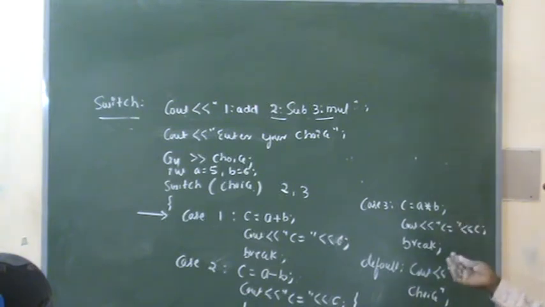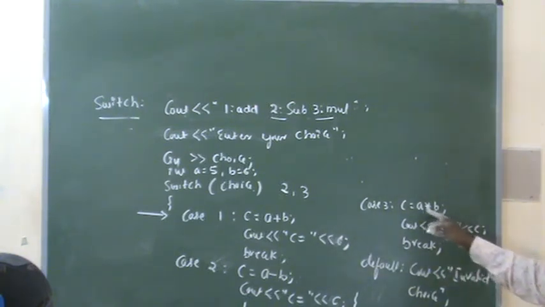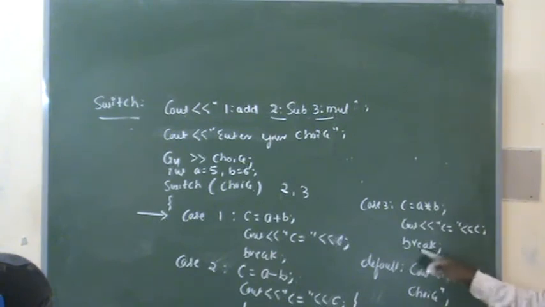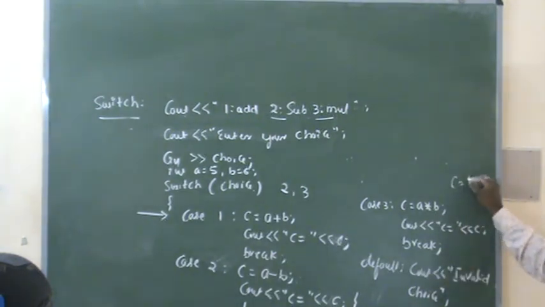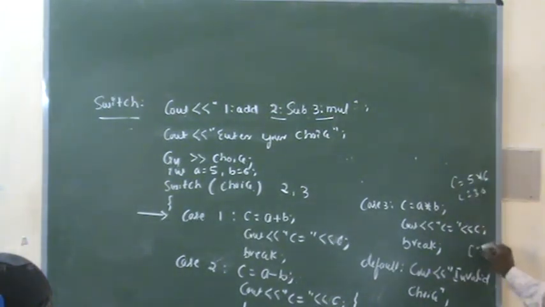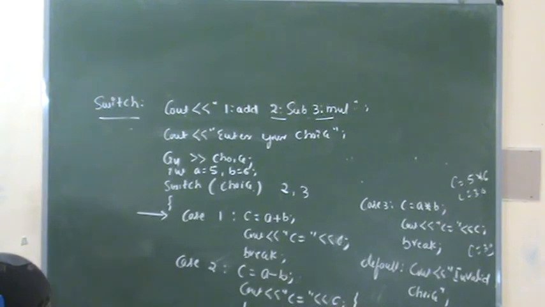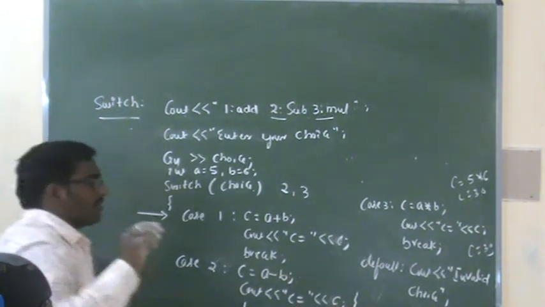Now what are the statements related to the third case? C is equal to a star b, cout C, and break. Now C is equal to 5 into 6, so C is equal to 30, and it will print C is equal to 30. Again it will execute the break statement to terminate the switch statement.